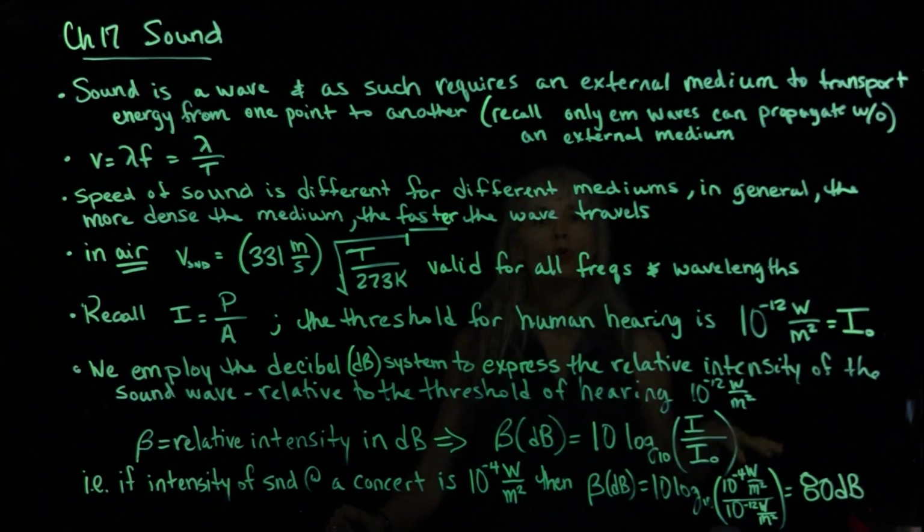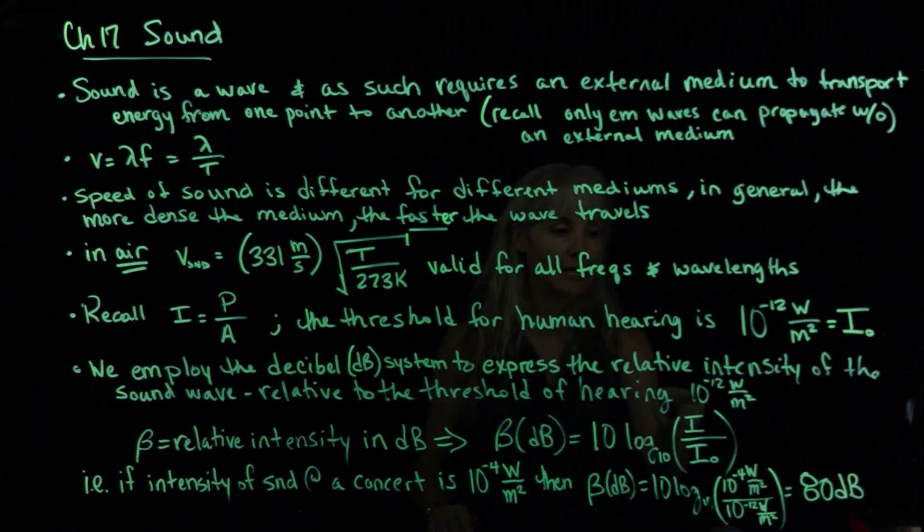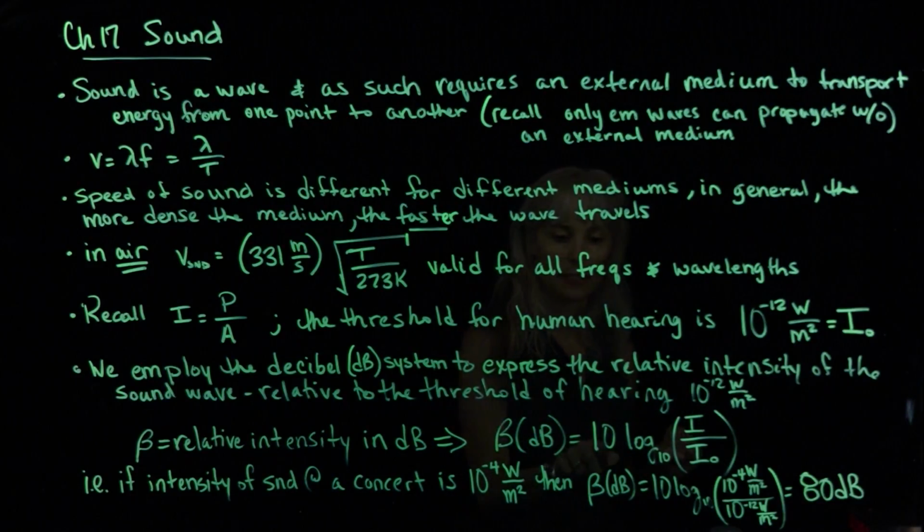We as a society in general employ what's called the decibel system, dB system, to express the relative intensity of the sound wave relative to the threshold of hearing, 10 to the minus 12 watts per meter squared. The formula that gives you the relative intensity in decibels, using the symbol beta for the number you get on the decibel system, is 10 times the log base 10 of the intensity you're calculating divided by the threshold of hearing for the human ear.